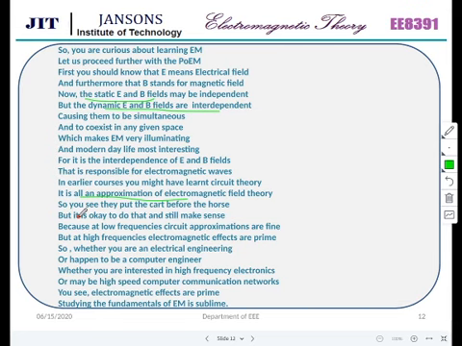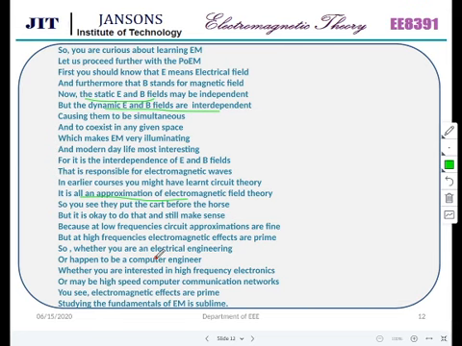The cart is circuit theory. The horse is electromagnetic field theory. That is, electromagnetic field theory leads to circuit theory. But in the syllabus, they put the cart before the horse, but it is okay to do that and still make sense, because at low frequency, circuit approximations are fine, but at high frequencies, electromagnetic effects are prime.